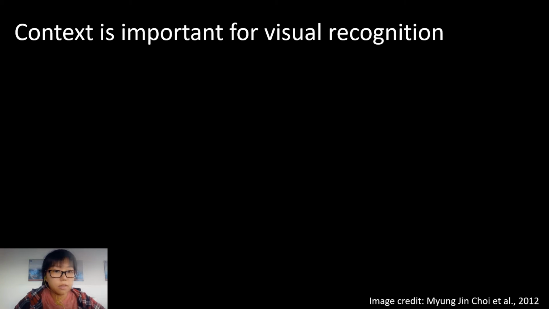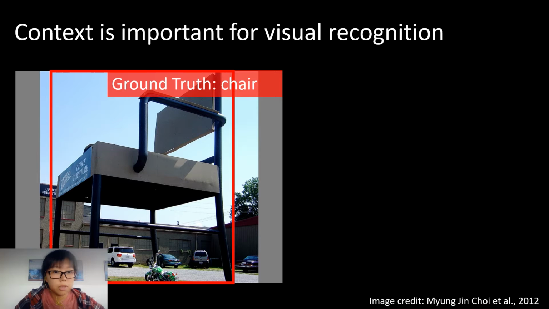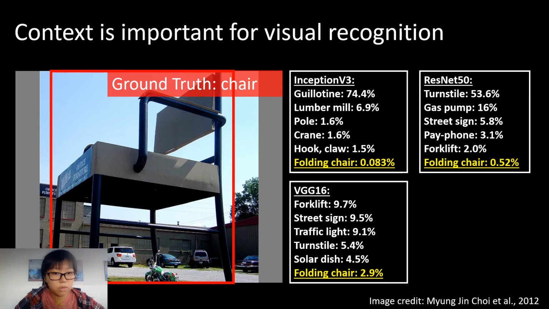The object in the sky cannot be a pig. Context plays an important role in visual recognition. For example, this is supposed to be a huge chair in the parking lot. However, this inconsistent context tricks neural nets into mislabeling the target into something else.